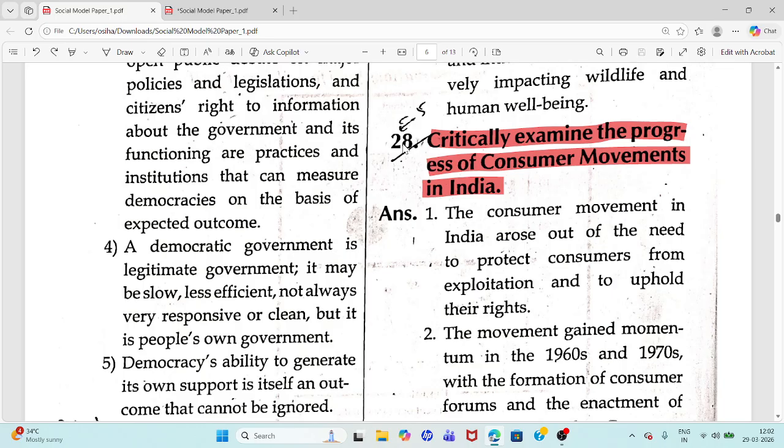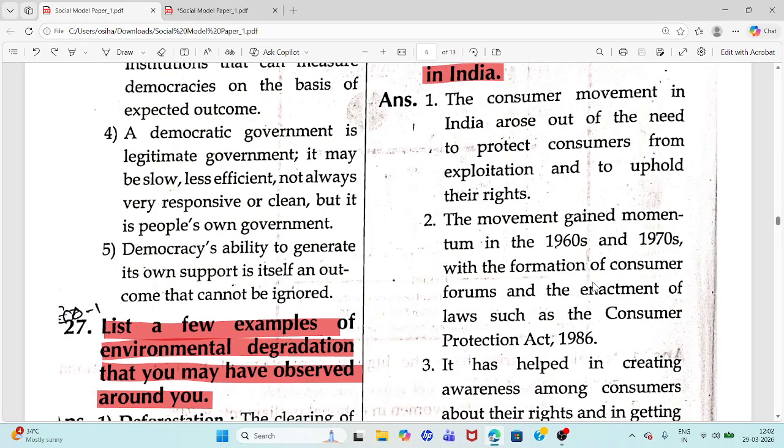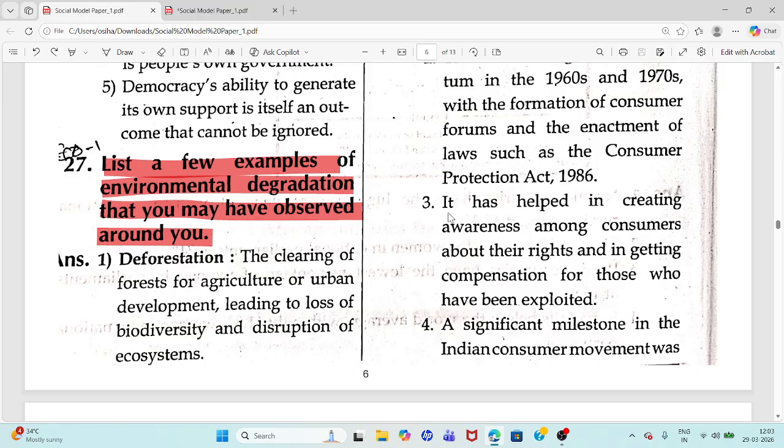Question 28. Critically examine the progress of consumer movements in India. Consumer movement in India arose out of need to protect consumers from exploitation and to uphold their rights. Movement gained momentum in 1960s and 1970s with formation of consumer forums. Third point,